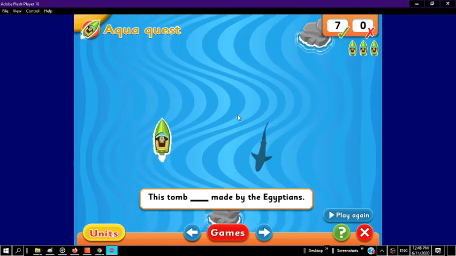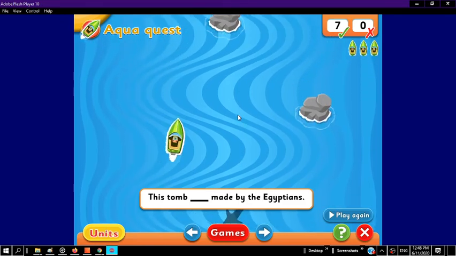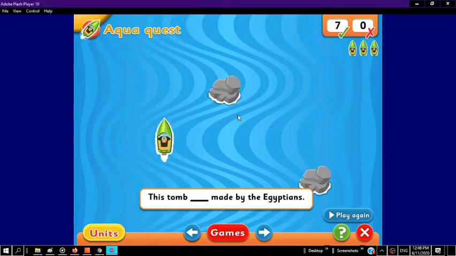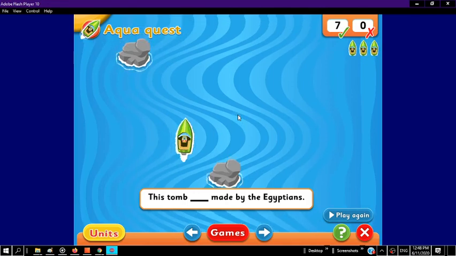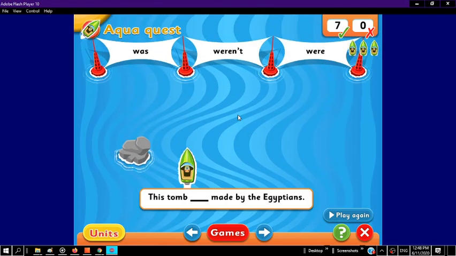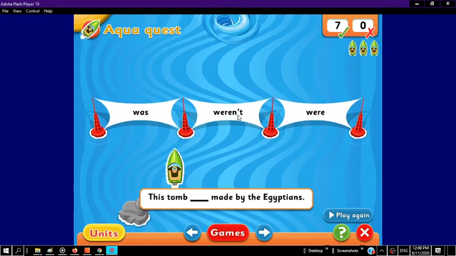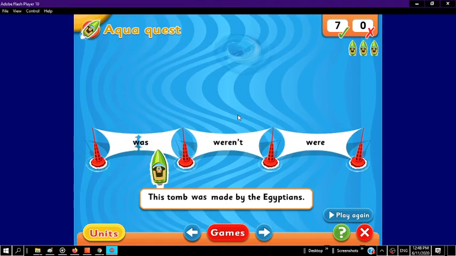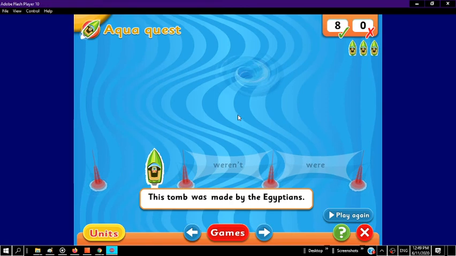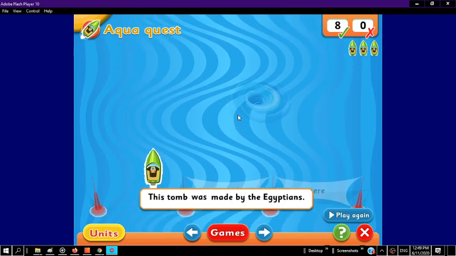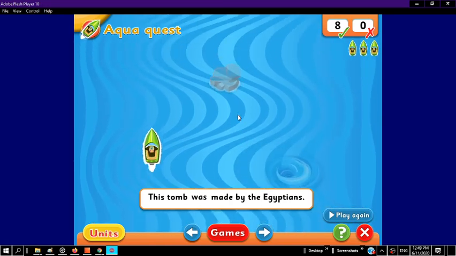So what word do we use in the past tense in the singular in English? This tomb was made, weren't made, were made. Singular past tense was. This tomb was made by the Egyptians.